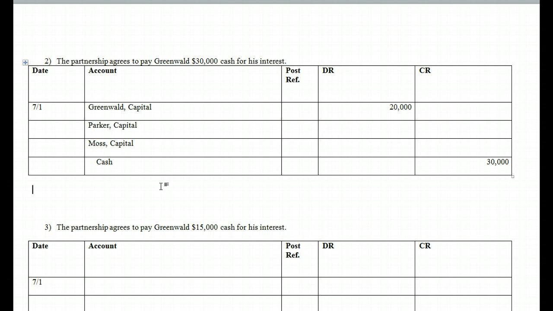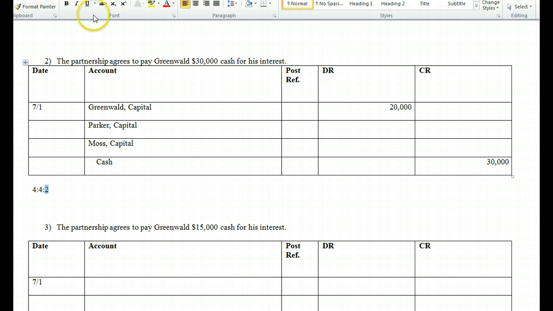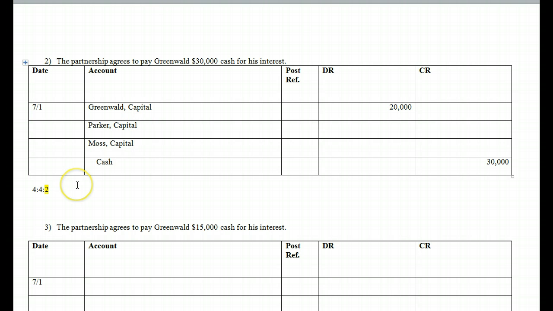Well, when the partner removes, though, we have to get rid of that partnership's portion. So notice it was, again, a 4 to 4 to 2. Okay? So 4 to 4 to 2 there. That's Parker, Moss, Greenwald. Well, remember, Greenwald is leaving our firm. So if he's leaving, we need to X him out. We need to back off that too.